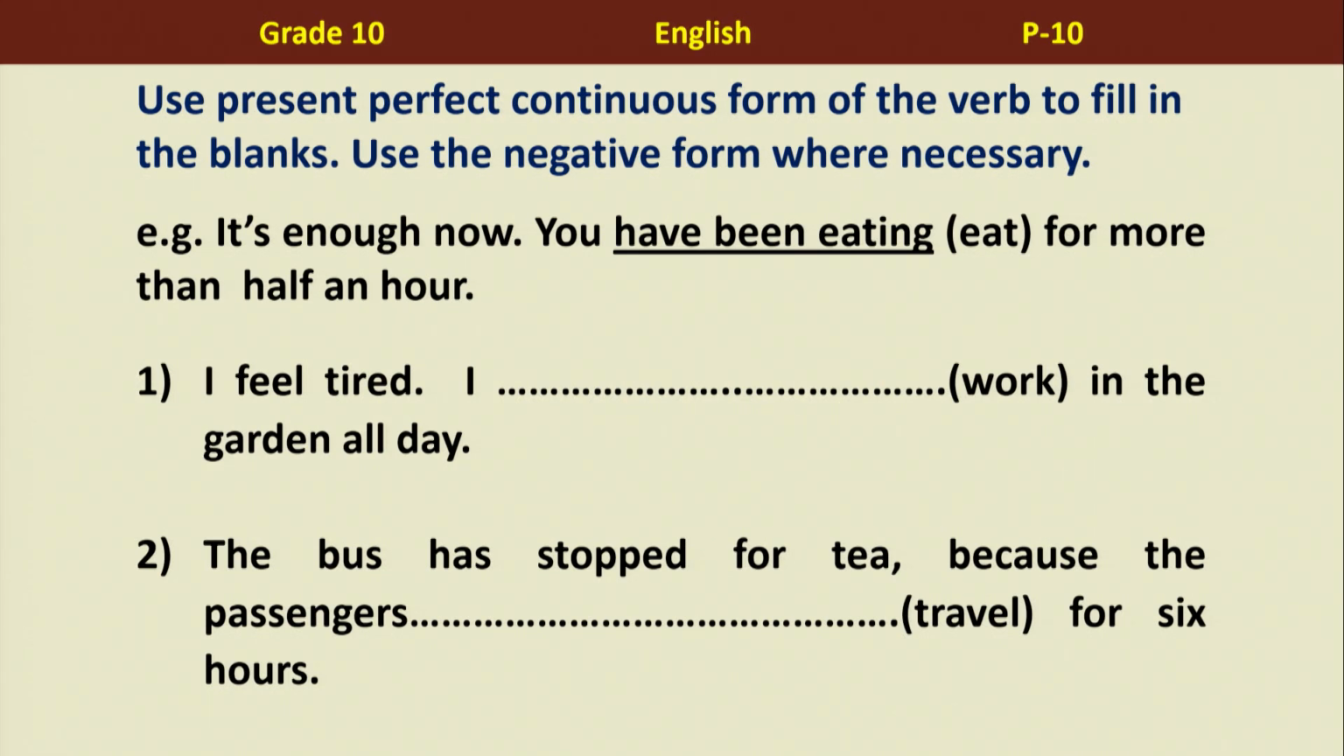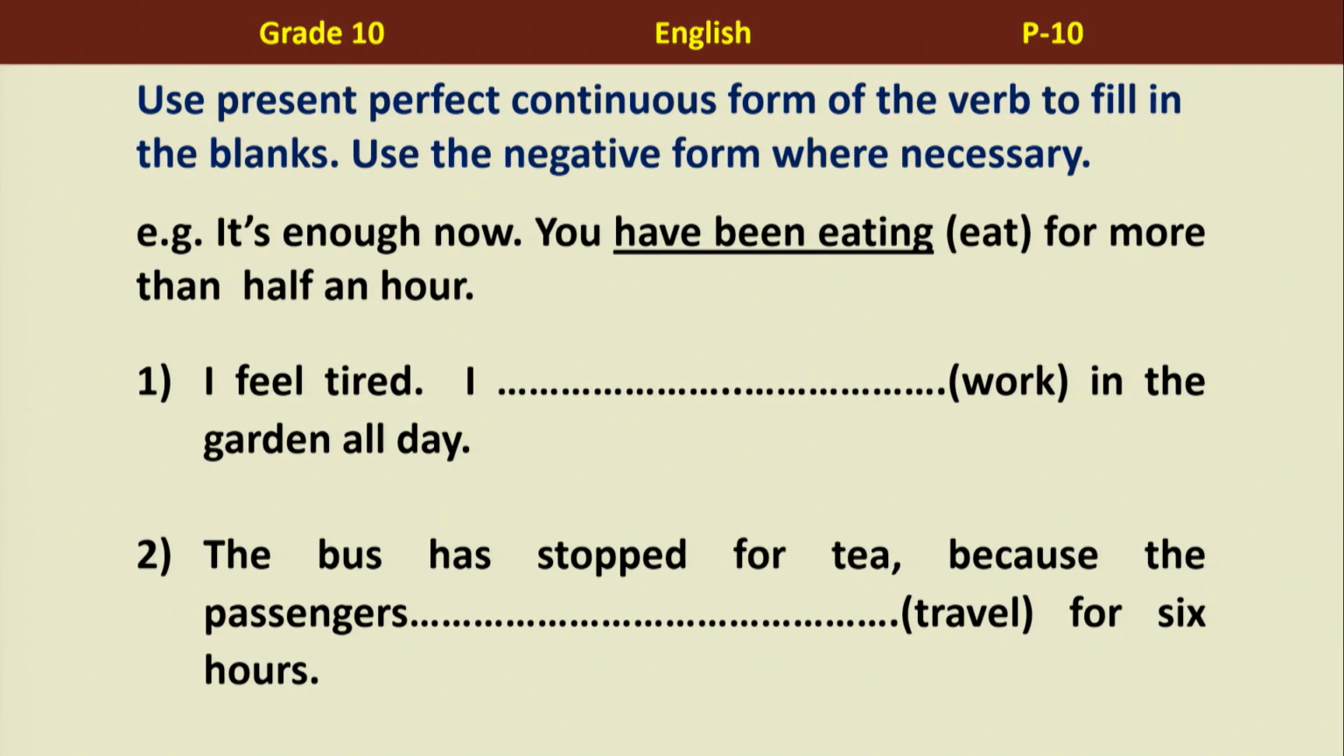For an example, it is enough now. You have been eating for more than half an hour. So, somebody has been eating for a long time. Somebody who is greedy, I think. Oh yes, somebody must be hungry. So, as you can hear, we have used the positive form of the present perfect continuous. That's right. Now, when you do this, remember sometimes it can be negative too.